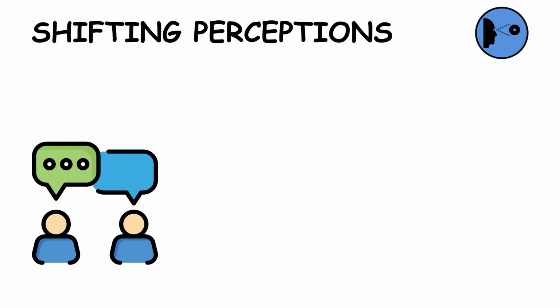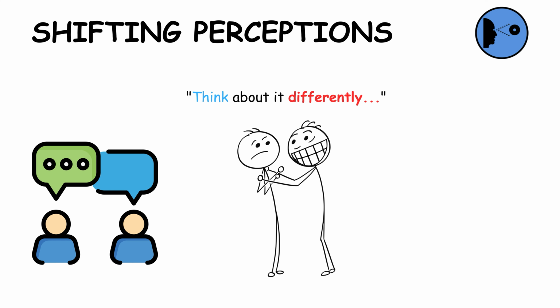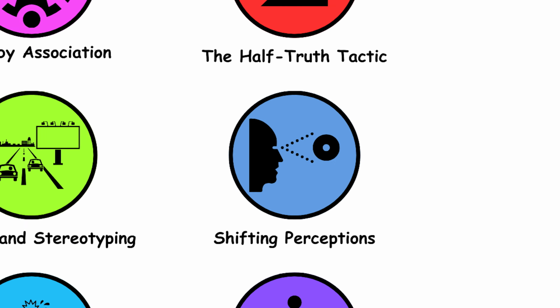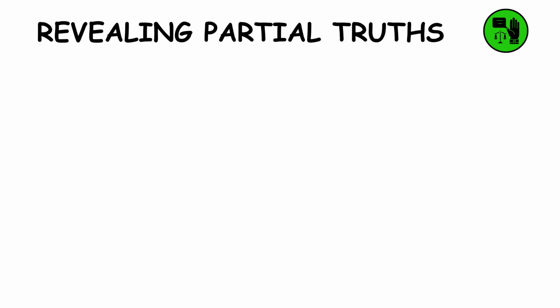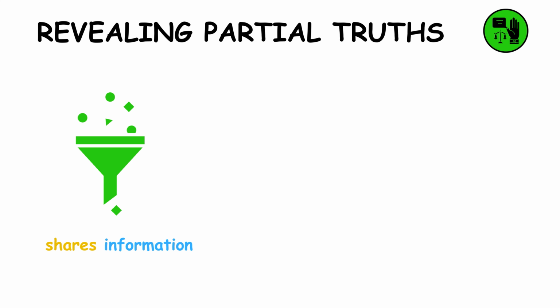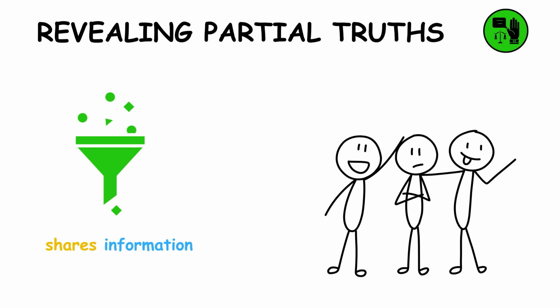Shifting perceptions. Shifting perceptions subtly alters views. It's a gradual process of changing how people see things, events, or individuals, often unnoticed. Revealing partial truths. Revealing partial truths selectively shares information. It discloses only parts of the truth, often to mislead or create a biased narrative.